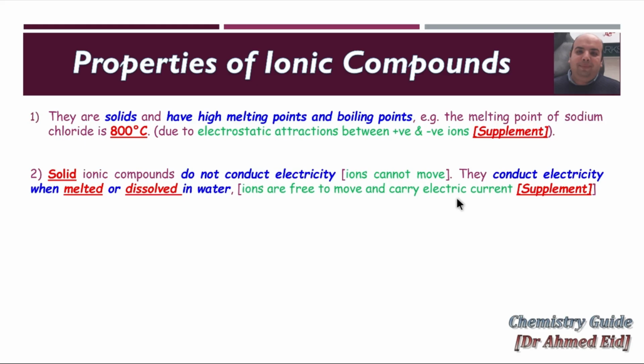Again, solid ionic compounds do not conduct electricity because ions cannot move in a solid. Why can't a solid ionic compound conduct electricity? Because ions cannot move in a solid. Molten or dissolved in water, as an aqueous solution, they conduct electricity because the ions are now free to move and carry electric current.